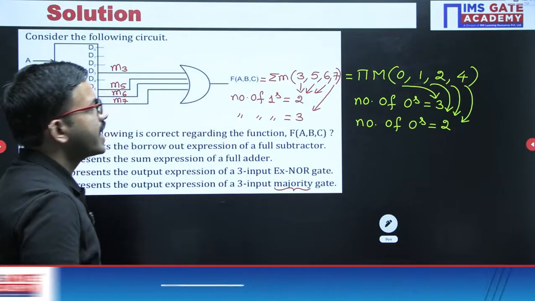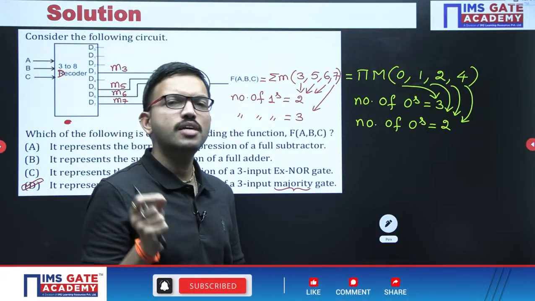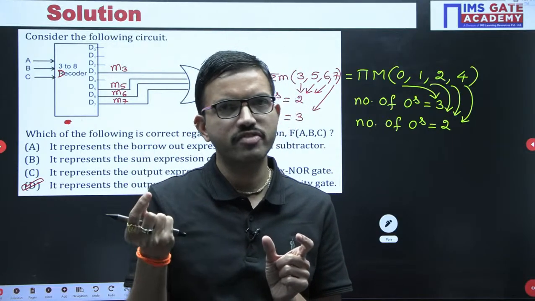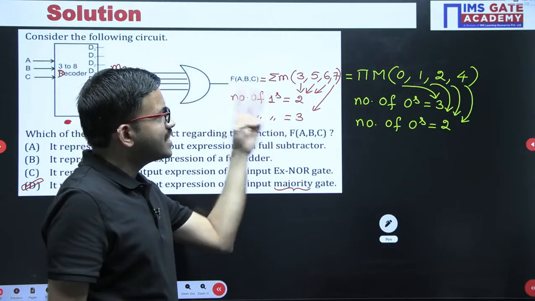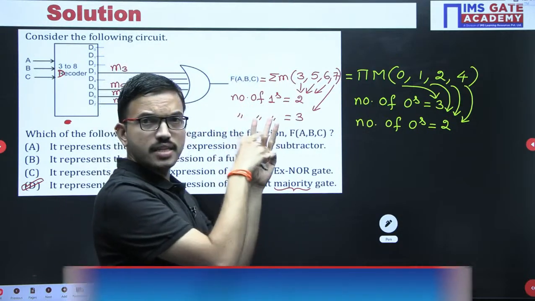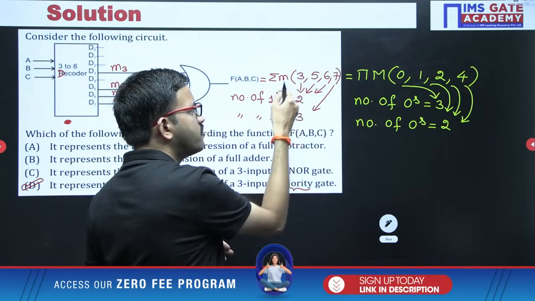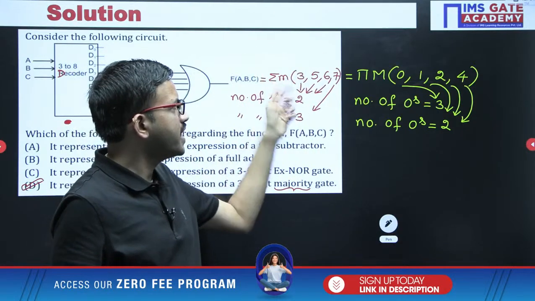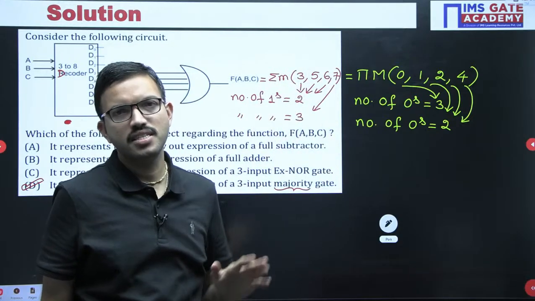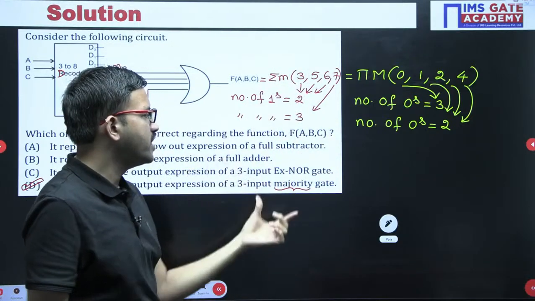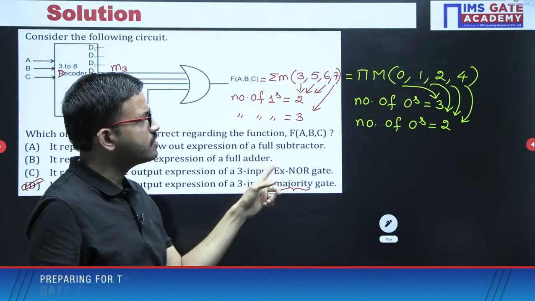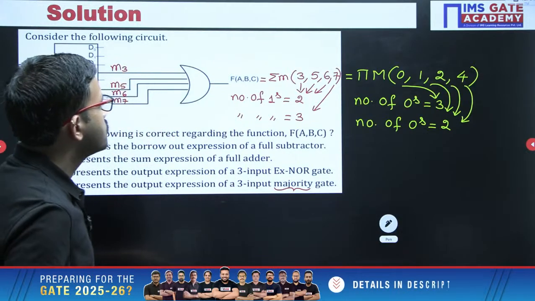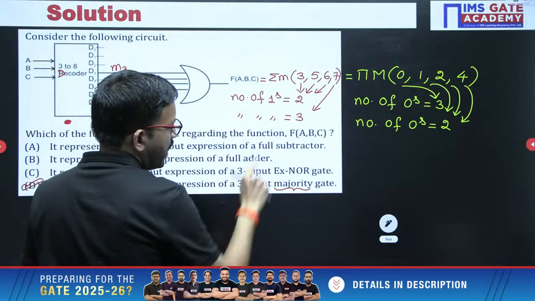Because, for example, if you consider a half adder, the moment both inputs are 1, you require carry output 1. That means when you consider 3 inputs, if at least 2 of those 3 inputs are 1, definitely the carry output will be 1. That's all. If you write the expression, after simplification you will get AB plus BC plus CA. That is the simplified expression. You can verify later. Now I am coming back to the other choices.